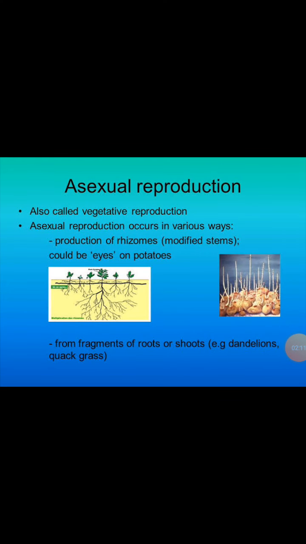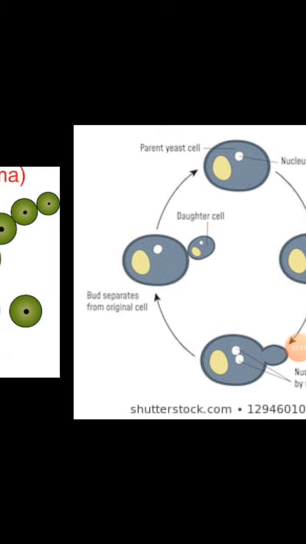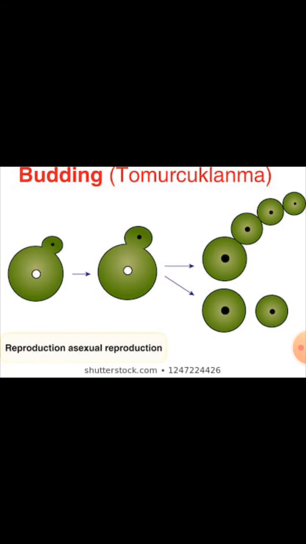Asexual reproduction is also called vegetative reproduction in plants. It occurs with only one parent, but various organisms have different modes of reproduction. For example, yeast reproduces by budding, which is one type of asexual reproduction.